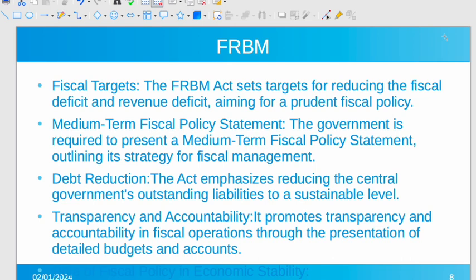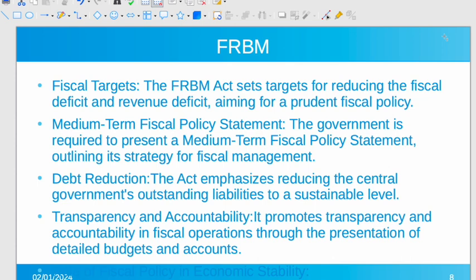Otherwise, what will happen if there is no transparency? The government will say that we have a fiscal deficit of 9%, and in actual terms it may be 12%. Transparency and accountability in governance, trust based governance, is a must for any economy which aspires to be Viksit. Revenue deficit in India is consistently decreasing because in terms of merchandise export, etc., we are earning a good amount, and the government is also trying to bring down the revenue deficit.